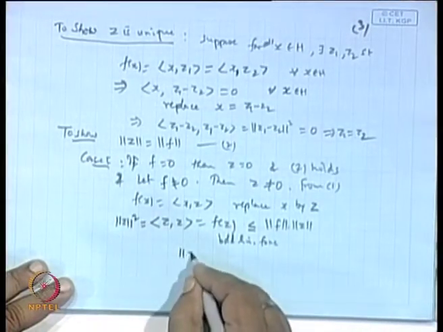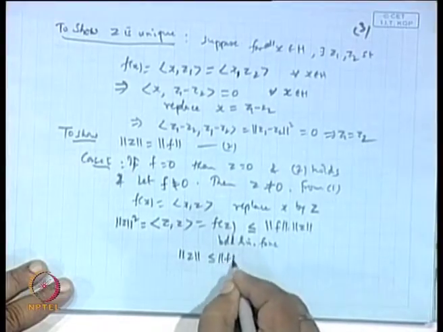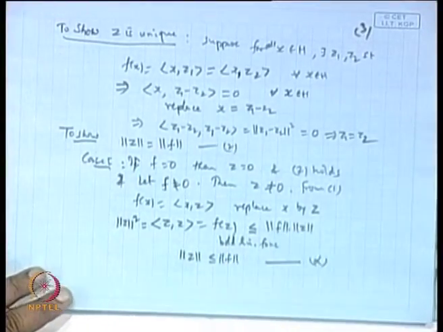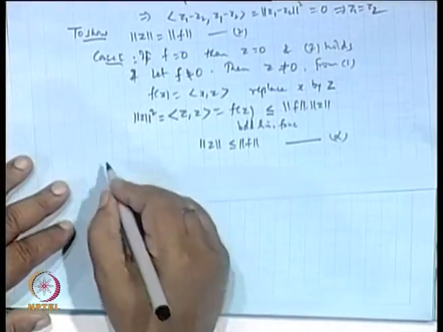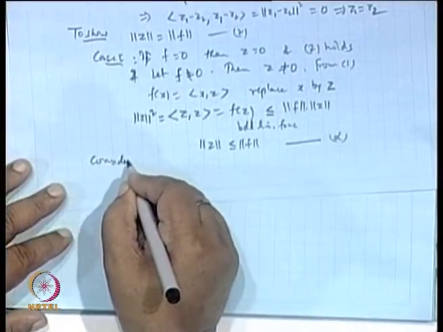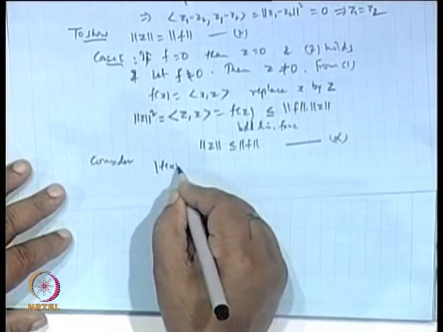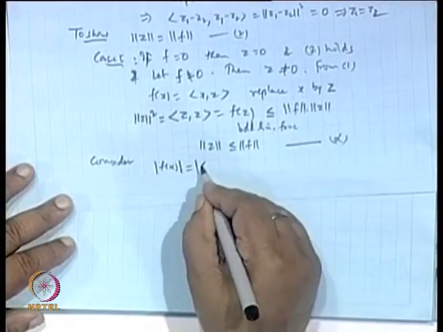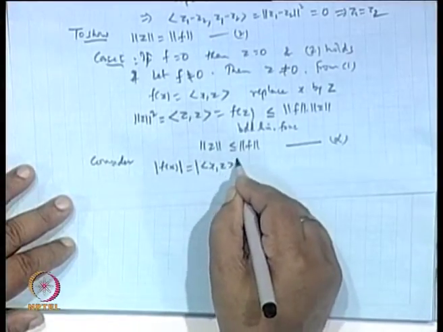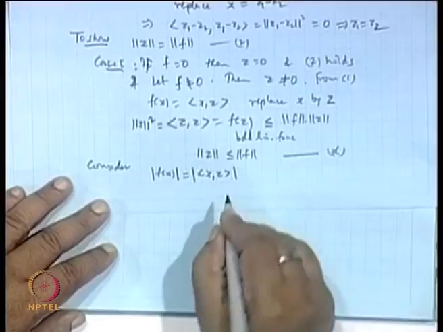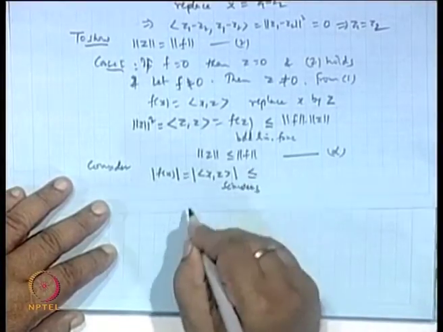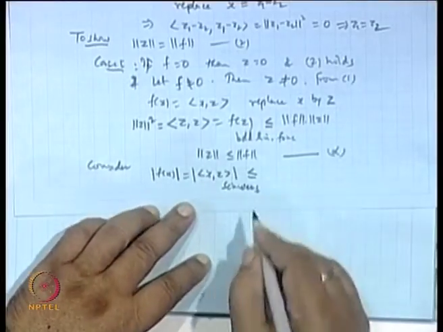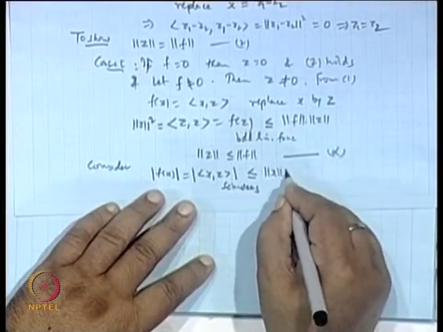So, we get norm of z is less than or equal to norm, let it be alpha. Okay? Clear? Now, to get the converse inequality, consider mod of f(x). This is equal to mod of inner product of x, z. Apply Schwarz inequality. Schwarz inequality gives the relation between the inner product and the norm. So, it will be less than or equal to norm x, norm z.